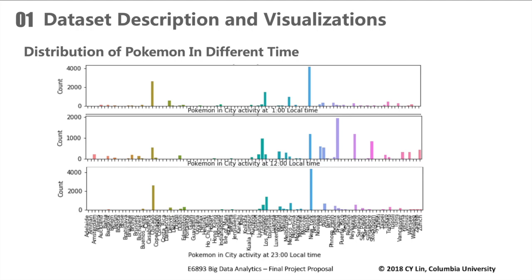Let's take a look at how Pokemon behaved at different times of the day. We can see from this picture that in New York, most Pokemon appeared at night, and in Prague, most Pokemon appeared in the daytime. This may be because the most commonly appearing Pokemon in New York may be more active at night, and the scene is different for Prague. So to increase the chance of catching a specific Pokemon, we should know how Pokemon ID relates to cities, time of day, and maybe many other features. In the next part, we'll introduce some models we trained to predict it more precisely.